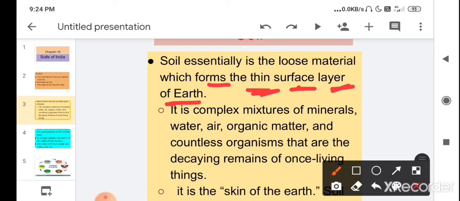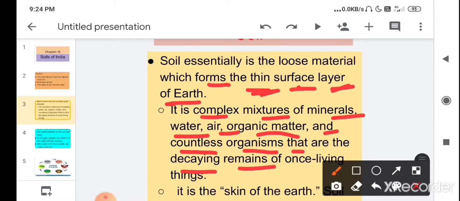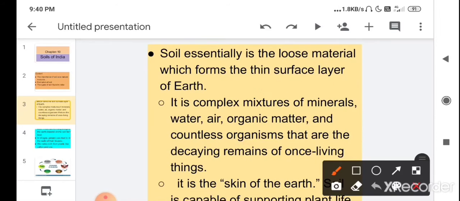Children, it is a complex mixture of minerals, water, air, organic matter and countless organisms that are the decaying remains of once living things.